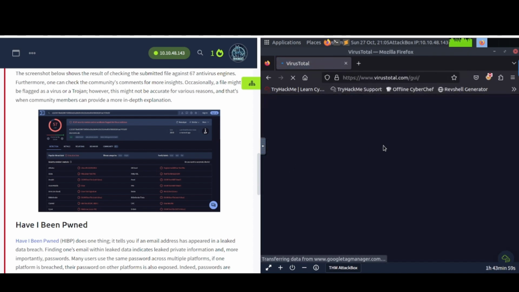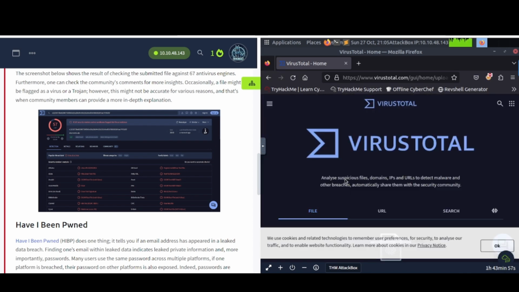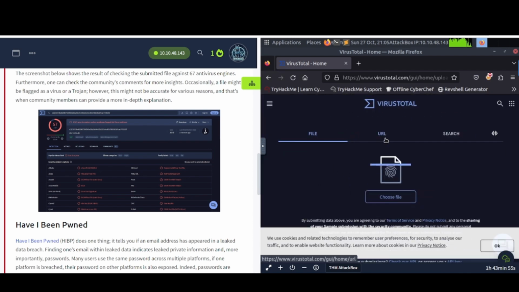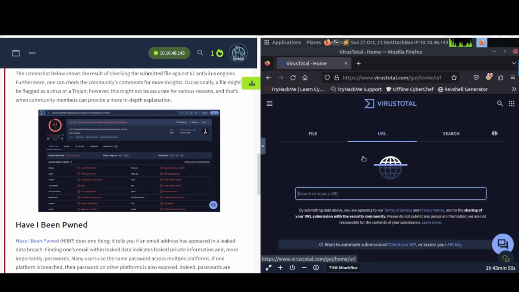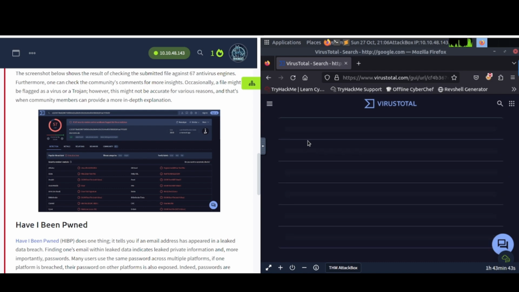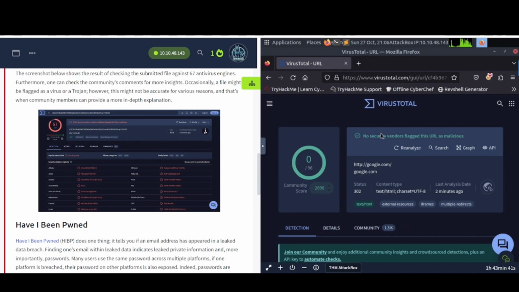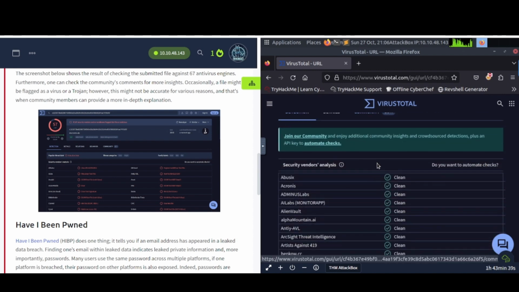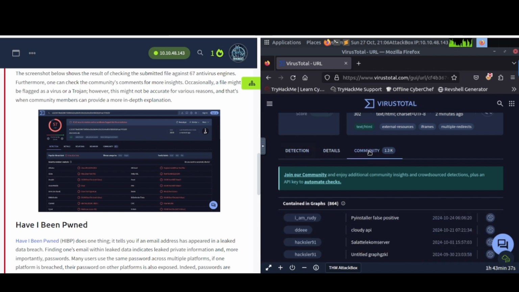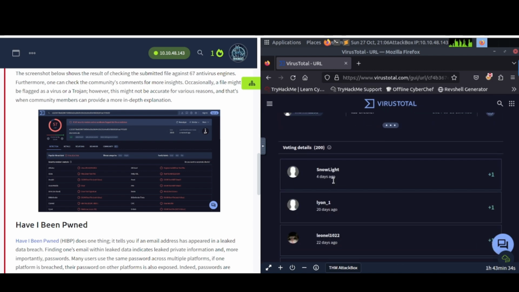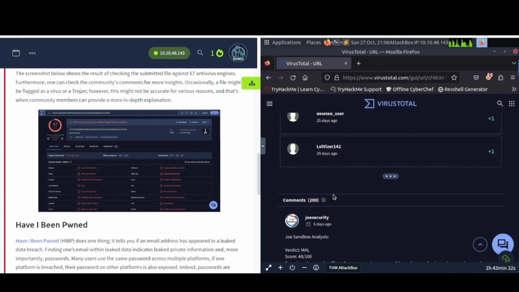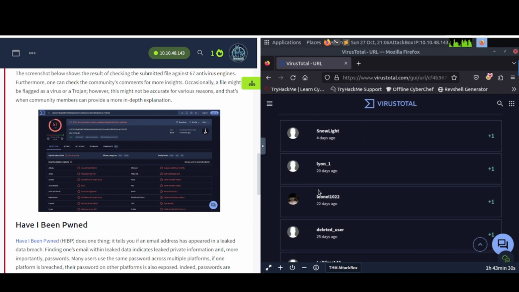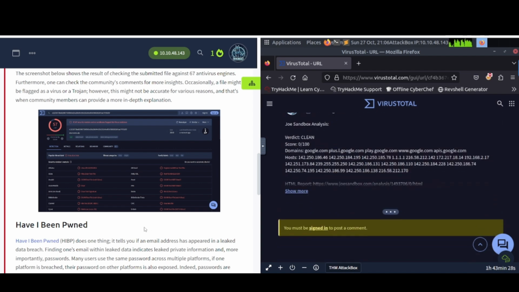Go to VirusTotal, and you can plug it in. See, it allows you to upload files, URLs. You can search as well. You can search for file hashes, stuff like that. So if you go to URL and just type in something like, let's say, google.com, right? Go in and it'll do its search. It'll also scan websites as well if you plug in the URLs. And you go to community, see, it has 1.3K there. You see all kinds of stuff here, and you can see the voting stuff. Sometimes there's comments in here, as you can see there. See, that's what it looks like. Let's go ahead and continue on.